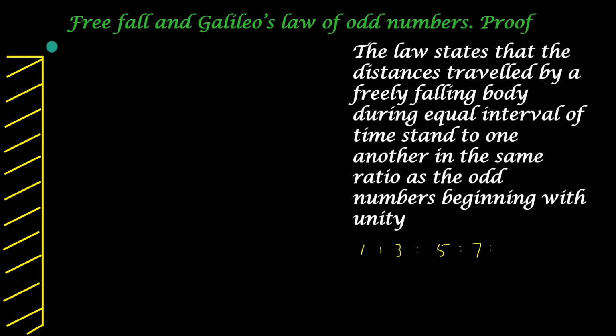Let us consider an object falling freely from a certain height above the ground. What is its initial velocity? Initial velocity u is equal to 0. It experiences an acceleration equal to negative g. Let us suppose it is approximately equal to 10 meter per second square. This is the initial position of the ball at a certain height from the surface of the earth.